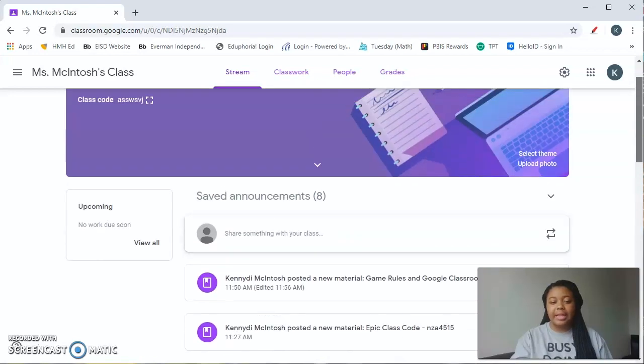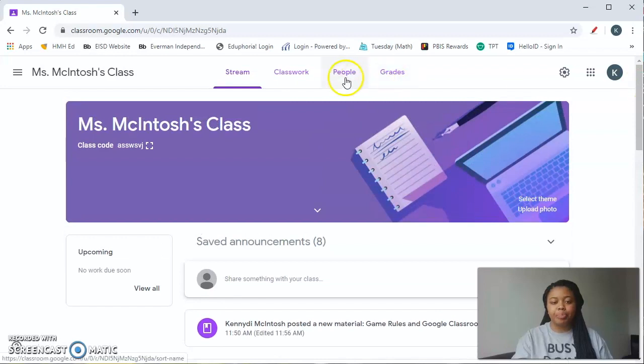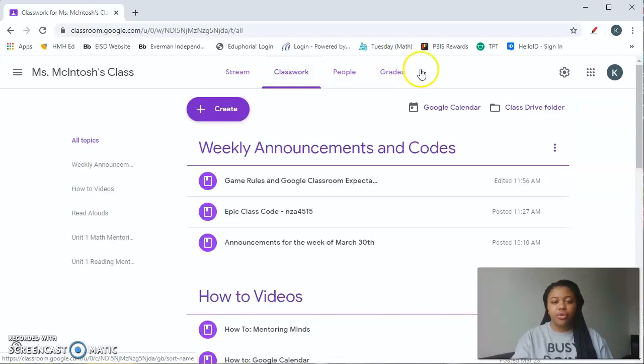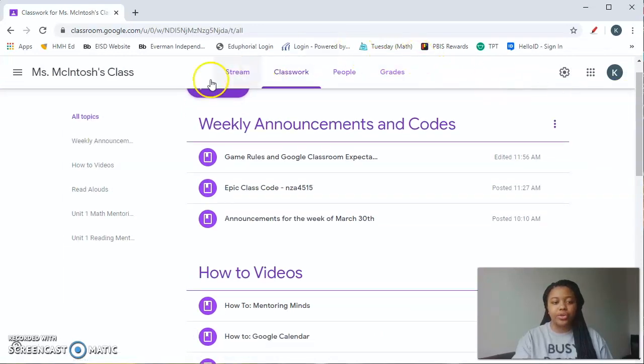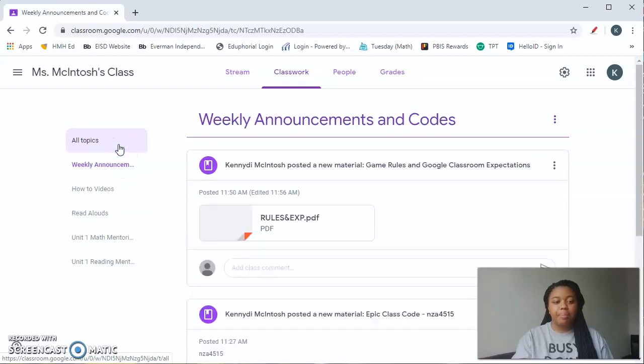So that is that. So now we're going to move into the classwork. For the classwork, I decided to do 5 different topics, and I'm pretty sure as time goes on and the more and more I do this, I will add more topics, but this is what I'm going to start out with. So the first topic is weekly assignments and codes.